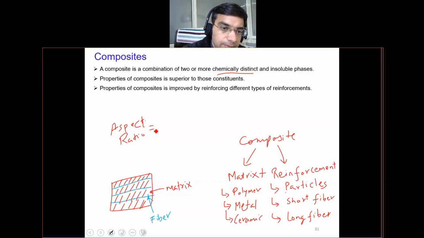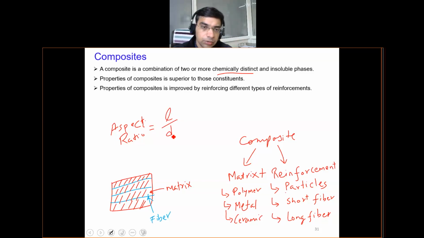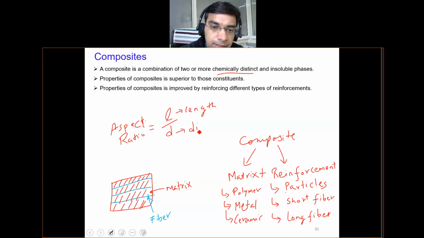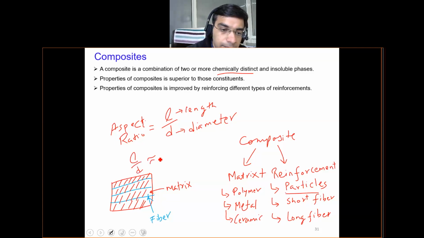It is basically the ratio of length by diameter, where L is the length and D is the diameter. Since it is a ratio, it will not have any units. For a particulate or particle, whatever you call it, this length by diameter ratio will be approximately equal to 1.